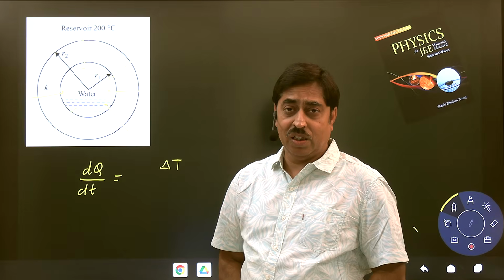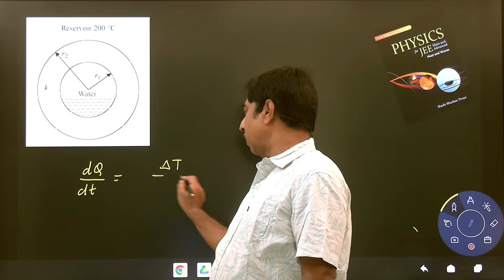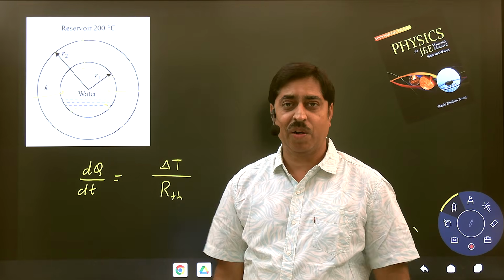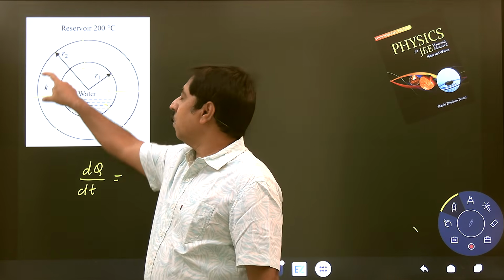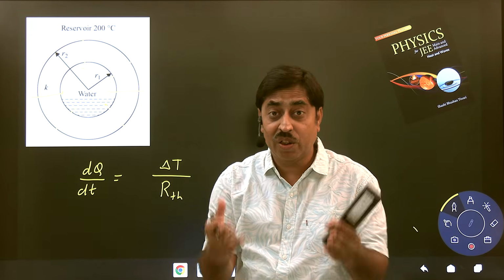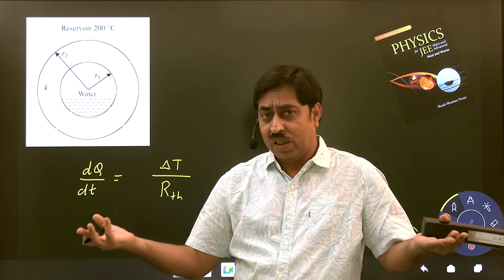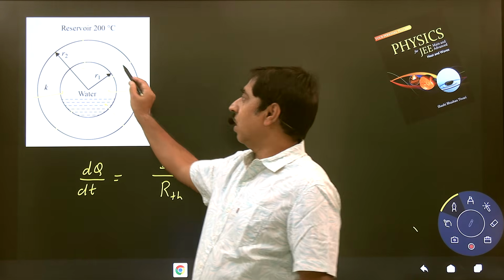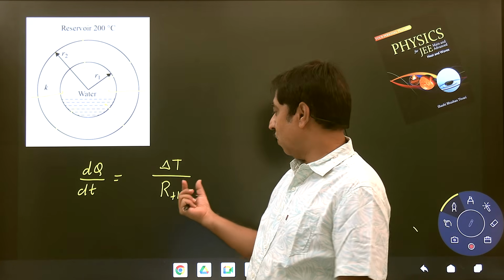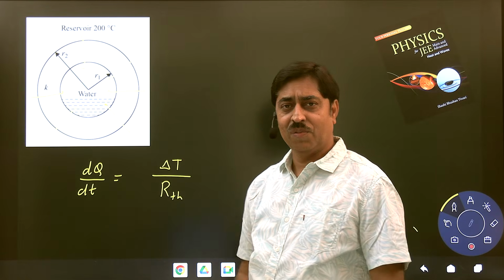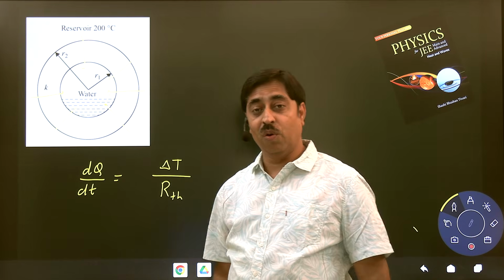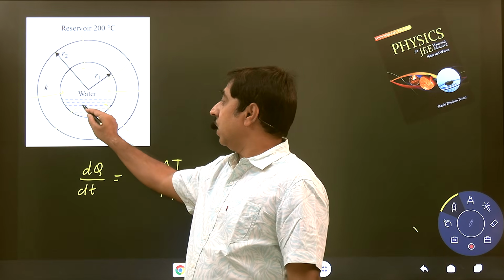As you must have studied, the rate of heat flow is basically the temperature difference divided by the thermal resistance. So the first requirement is that you need to find the thermal resistance of such a spherical shell. I don't know whether you remember it or not. If you remember it, it's fine. If you don't, then you have to take elements in the shape of shells and integrate to get the thermal resistance. Once you get the thermal resistance, you know the rate of heat flow when the temperature here is T.